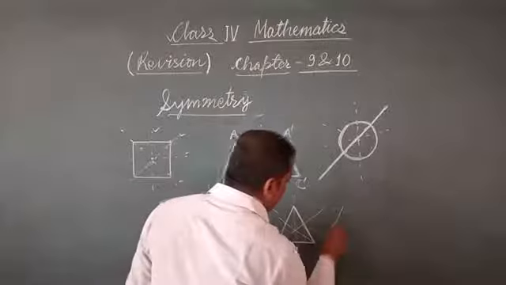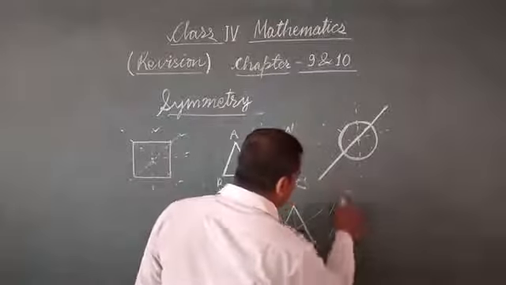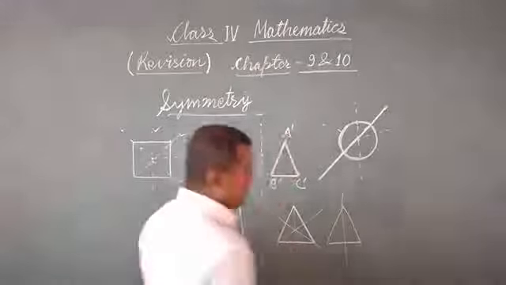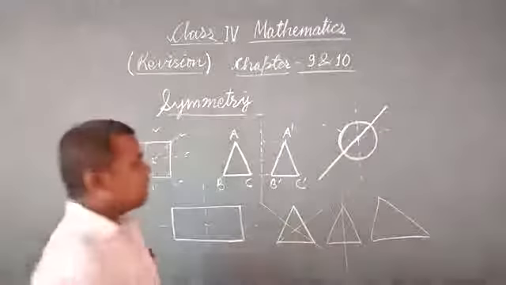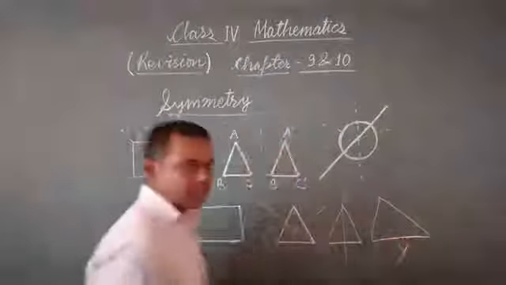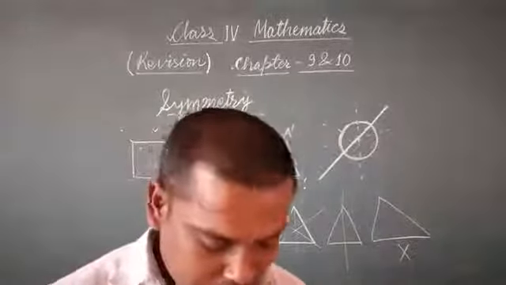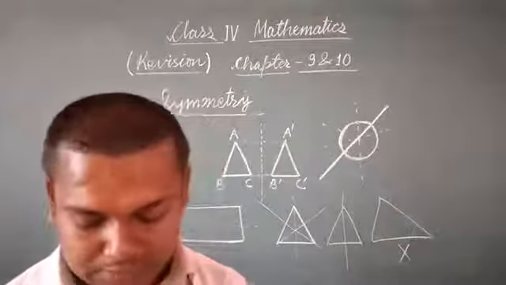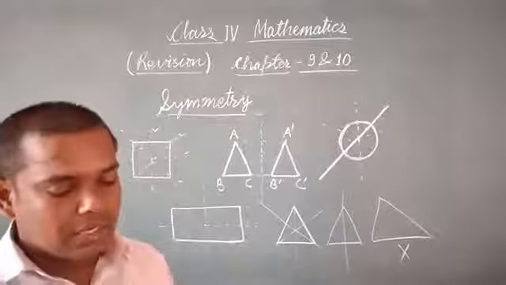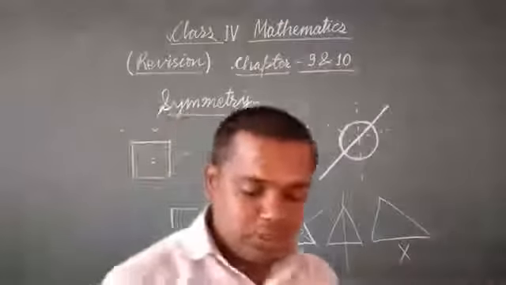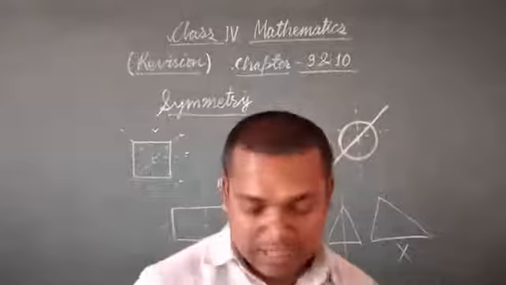And if we have only an isosceles triangle, then it has only 1 line of symmetry, and in a scalene triangle there is no line of symmetry. So here there is no line of symmetry. Okay, I hope you understood. If any figure is given to you, you can easily draw the line of symmetry.